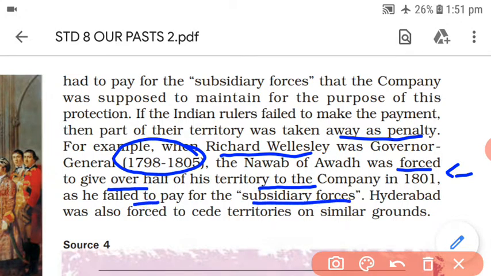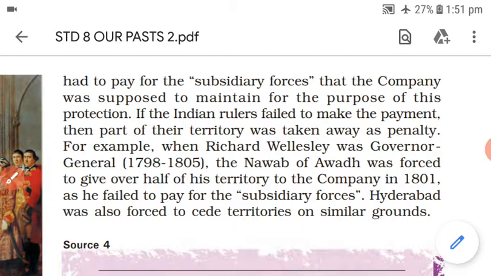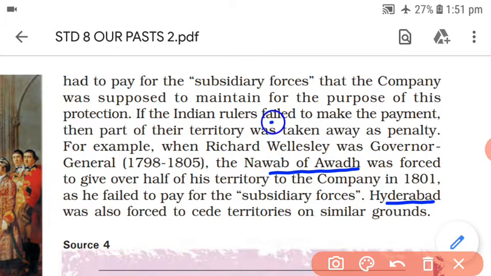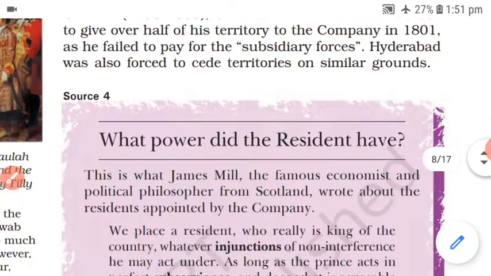The same also happened with Hyderabad, which was also forced to cede territories on similar grounds. Similar grounds means because of the same reasons. So Hyderabad also lost some of its territories because of the subsidiary alliance. You should know that the territories of Awadh as well as Hyderabad were given to the EEIC because they failed to make the payment for the subsidiary forces, and because of that, during the rule of Richard Wellesley, their territories were taken away.